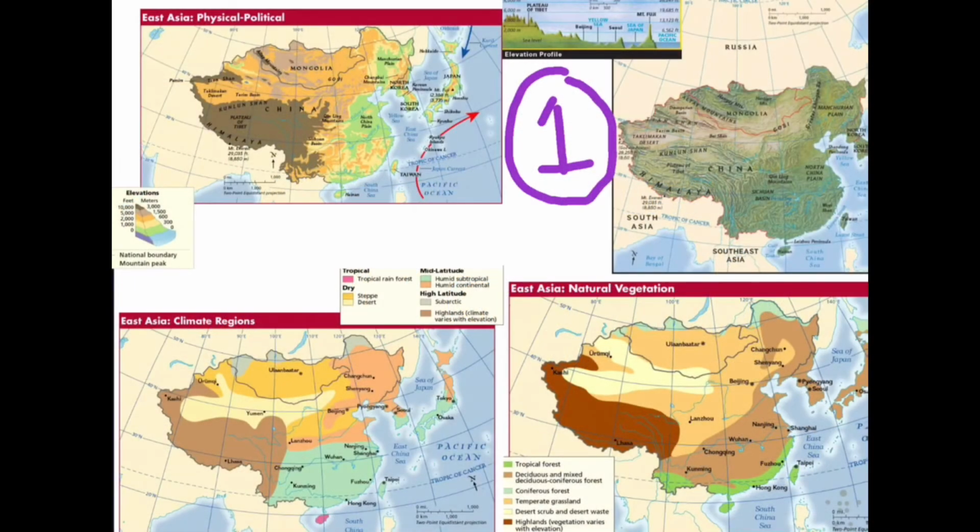Question number 1, physical geography, climate, vegetation. Letter A, describe the physical geography of Western East Asia.